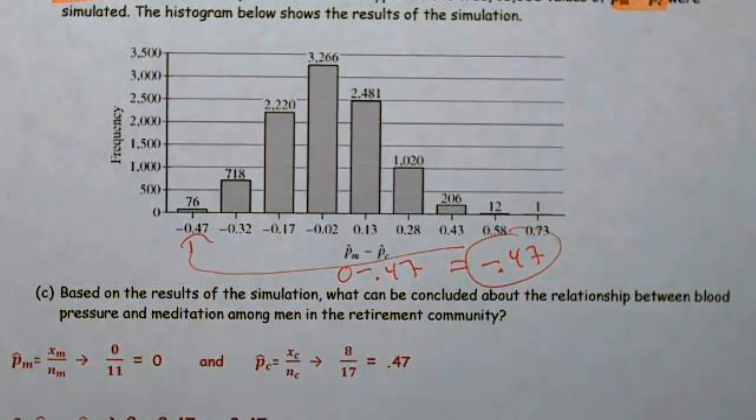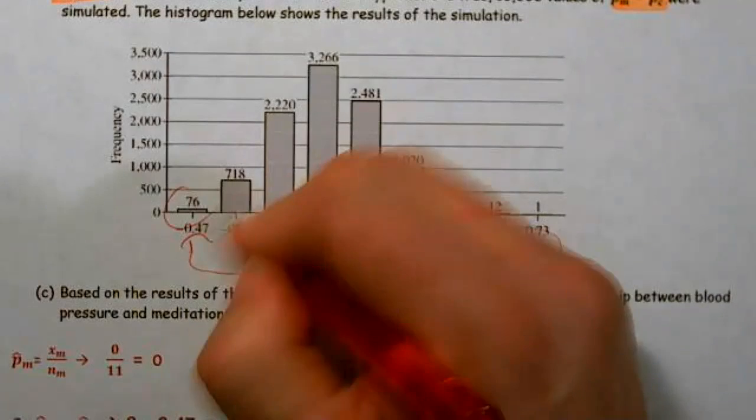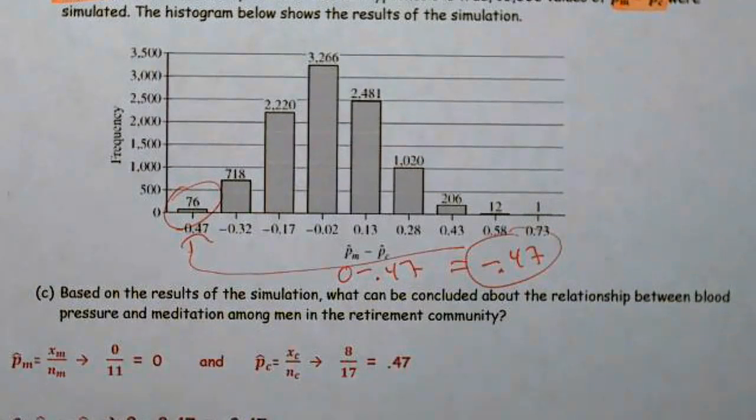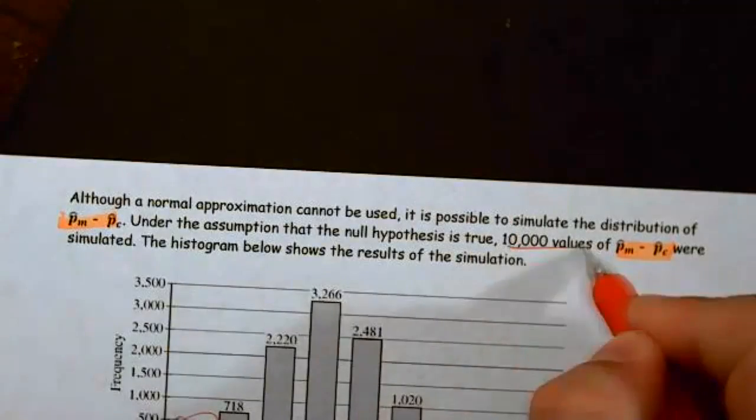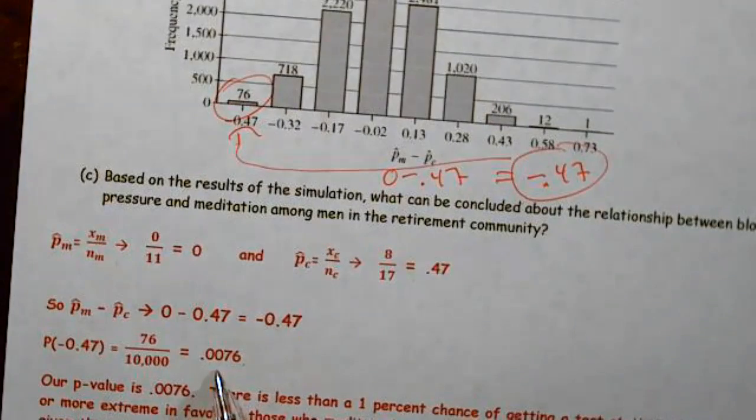Well, that's right there. This is what they're saying, we want to know how often that happened. It happened 76 times out of 10,000. So 0.0076.